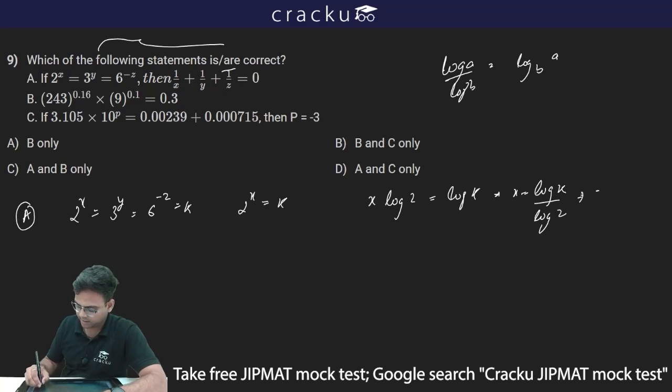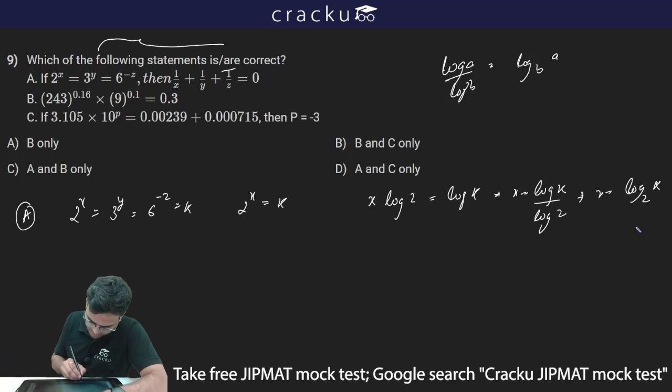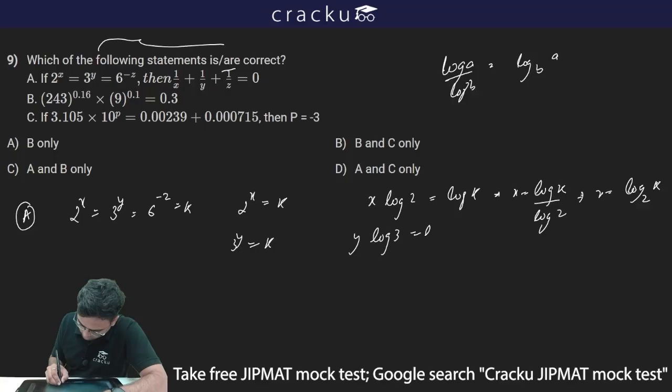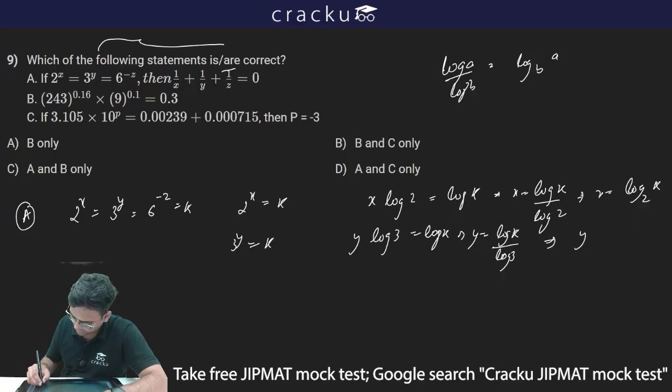So similarly, x can be written as log k to the base 2. Similarly, 3 to the power y is equal to k. Again, y log 3 is equal to log k, or I can write y is equal to log k by log 3, and thus y can be written as log k to the base 3.